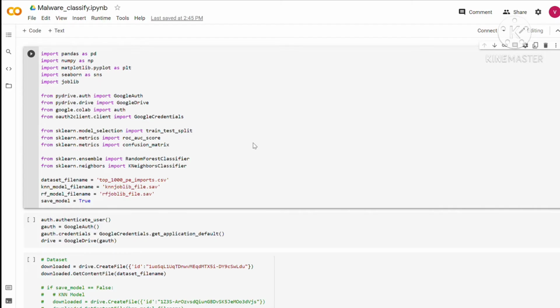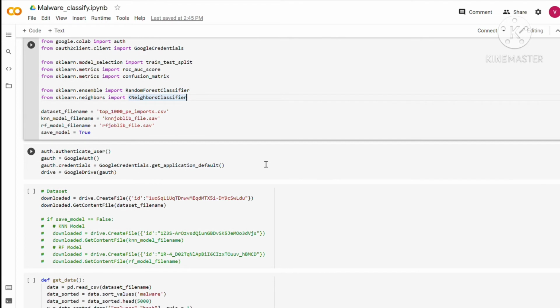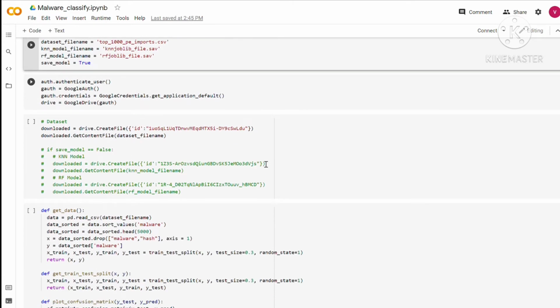Hello, my name is Vrinda, and I'll be explaining the malware classification part. So he explained the overview of our project. We are going to take a data set containing 1,000 columns, and it has around 40,000 rows. As you can see here, first we have imported all the libraries, and this is our data set. Next we are just uploading it to the drive and we'll get it from there.